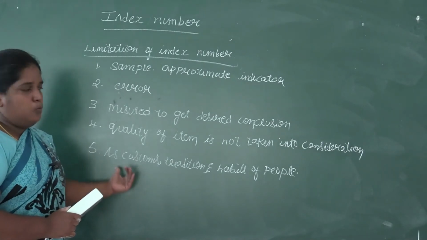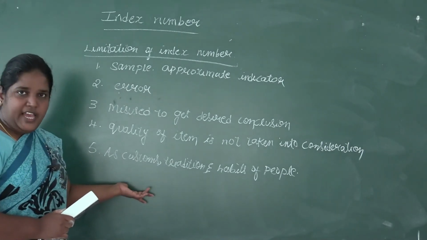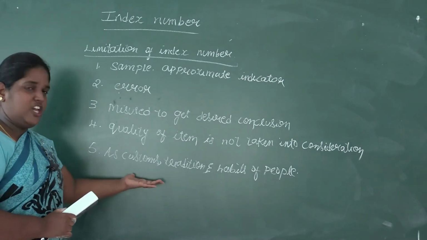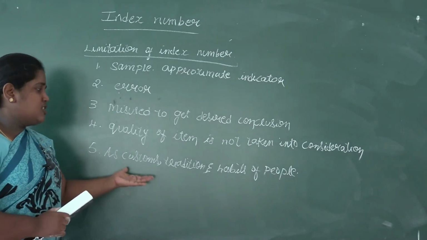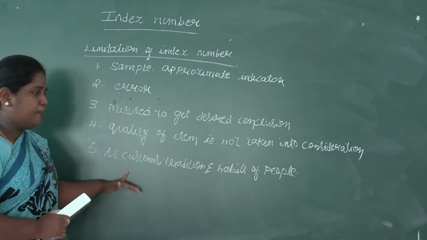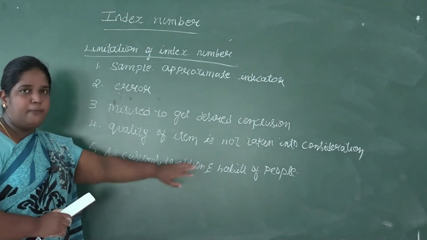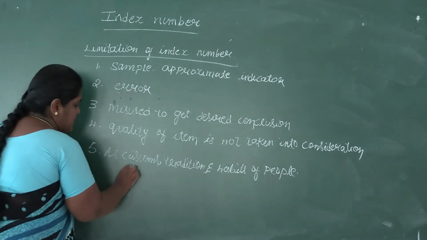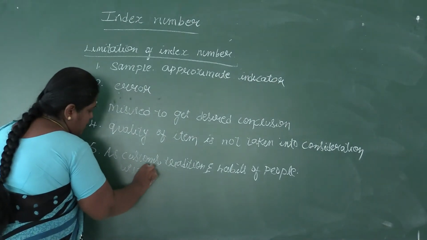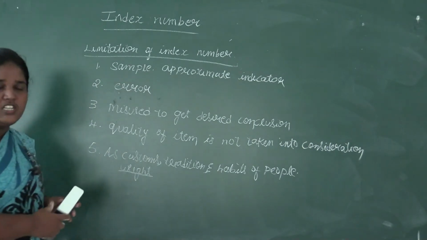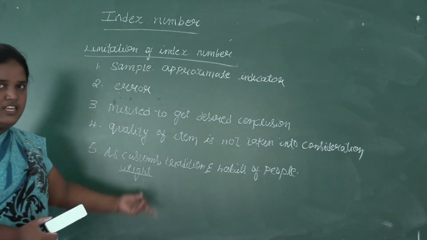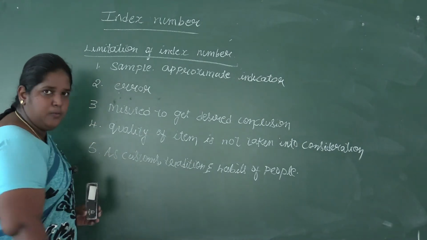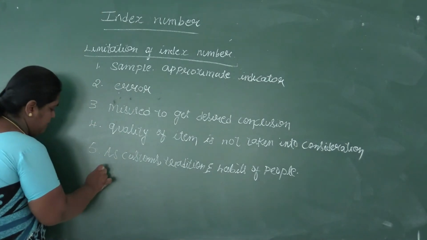So the items prepared daily and the items prepared during vacations and occasions are different. Similarly, even in index number, as customs, tradition and habits of people change, it is difficult to assign weight. What that weight is, I'll say in the next session, or while doing the problems you'll come to know.